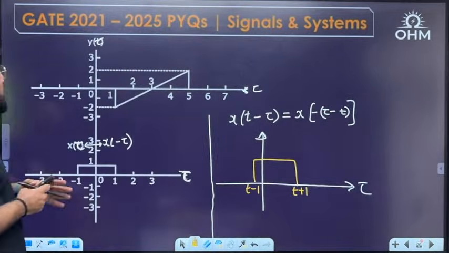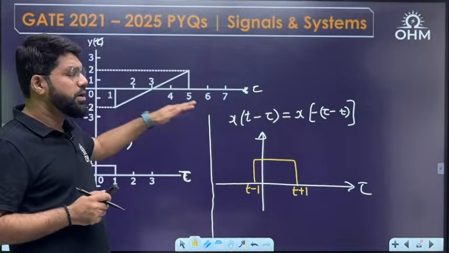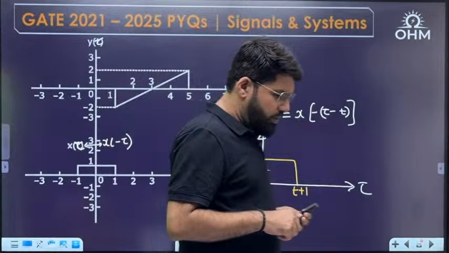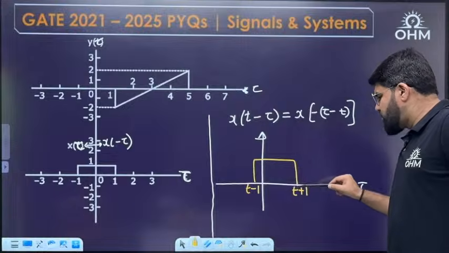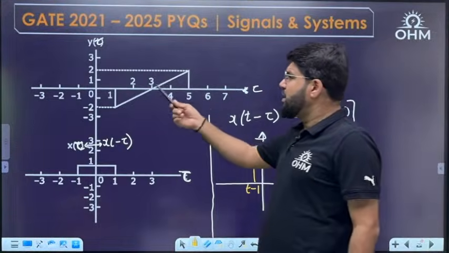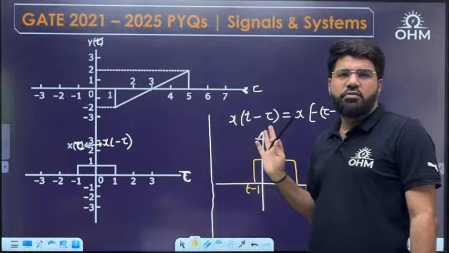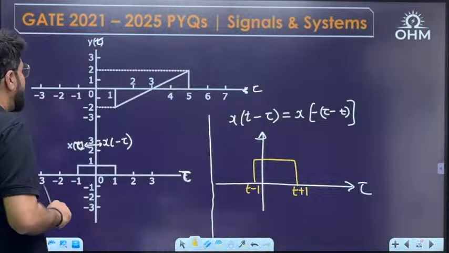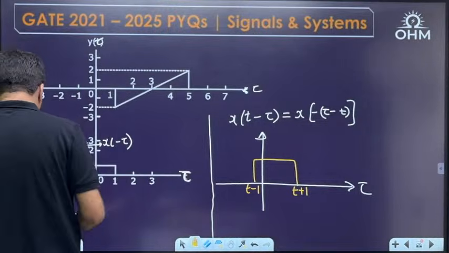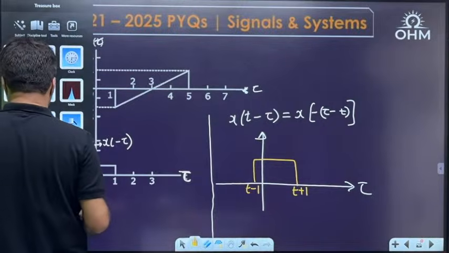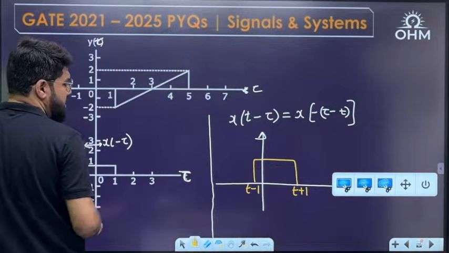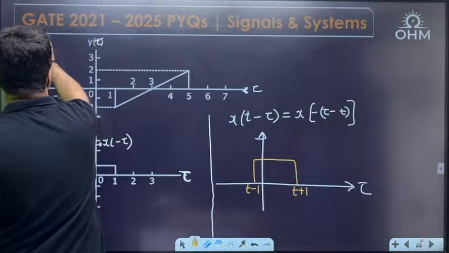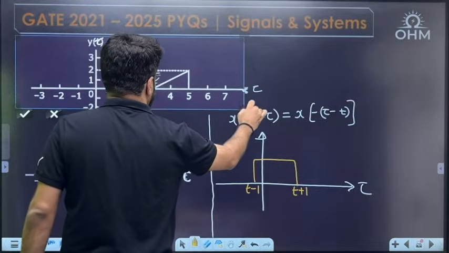So now we need to consider the product of these two. The important point is we need to consider the product of these two. Now, the signal x of t minus tau is from t minus 1 to t plus 1. But the signal y tau is from 1 to 5. So what can be the picture here? The picture can be, let me take simple instances here. Let me take the signal separately.